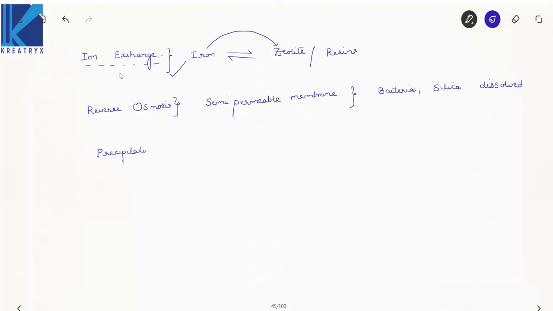Now what is this precipitation? Not like what you normally discussed in ecology, right? Now this process transforms dissolved contaminants into insoluble solids. Now see here, these dissolved contaminants will be converted to insoluble solids.